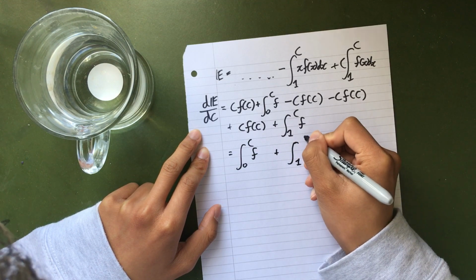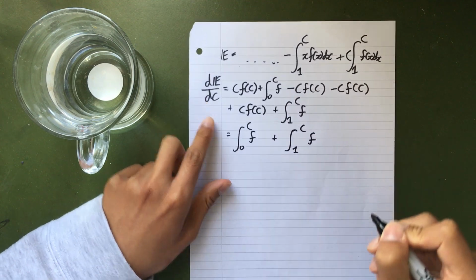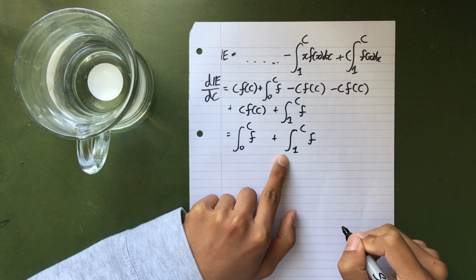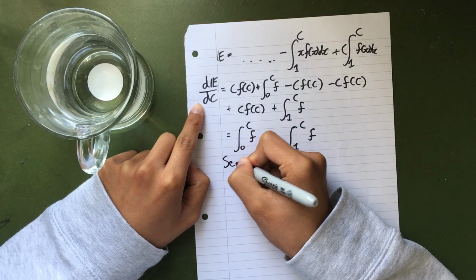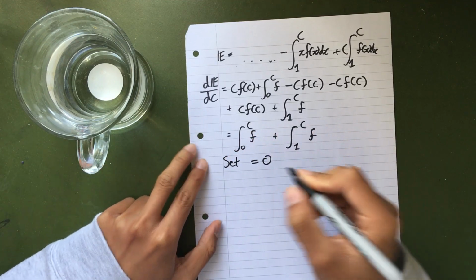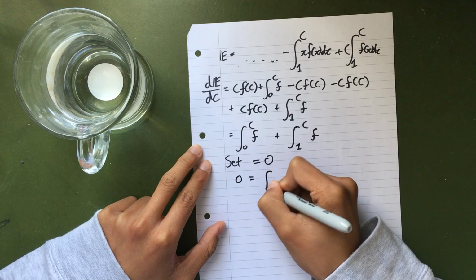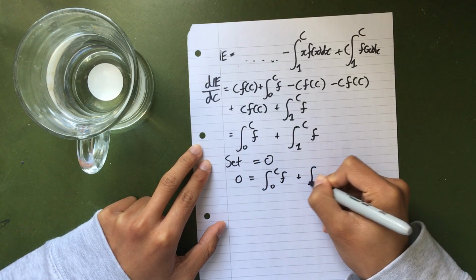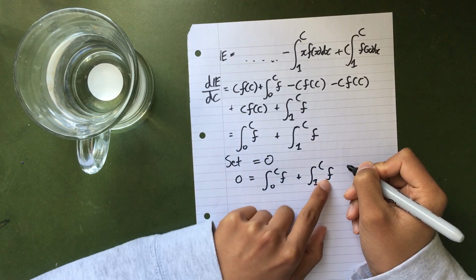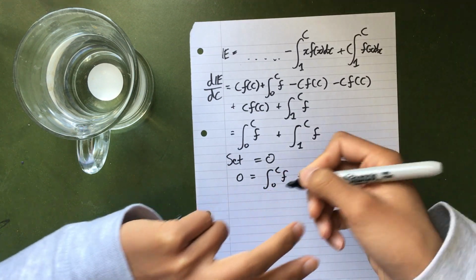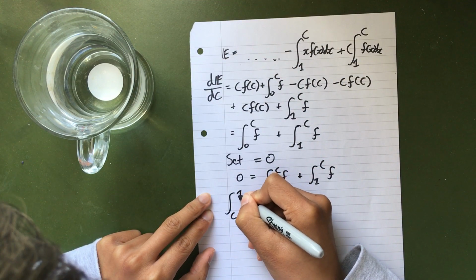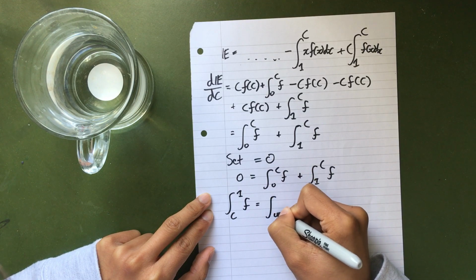So we get that the derivative is equal to this. Surprisingly nice expression, if I do say so myself. And I do say so myself. Now we set it to 0 to find the stationary point. So that means 0 is equal to the integral from 0 to c of f plus the integral from 1 to c of f. If I move this one around and reverse the orientation of the integral, we get that the integral from c to 1 of f is equal to the integral from 0 to c of f.